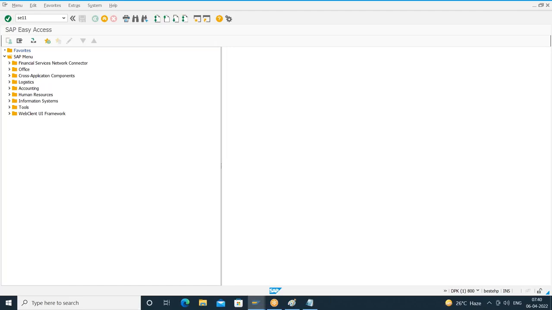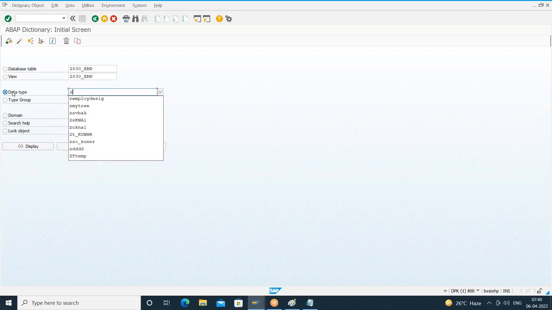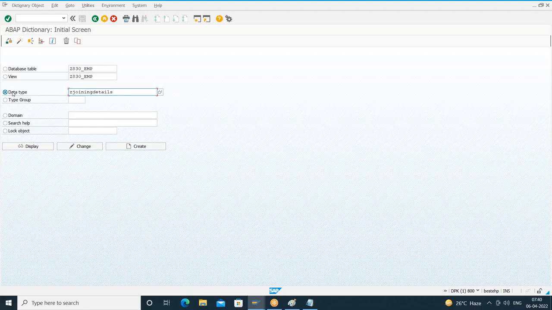I'll go to ABAP dictionary. So what is our agenda now? I want to create a global structure. So what you have to choose? Choose the radio button, what? Data type. Choose the radio button data type, and here you provide the structure name. I'll give the structure name as something, Z joining details. Some structure name. Okay. Choose the radio button data type. Provide the structure name. I gave the structure name as Z joining details.